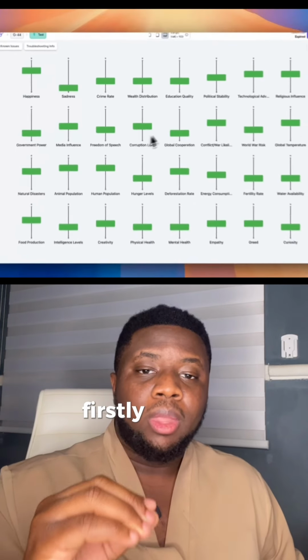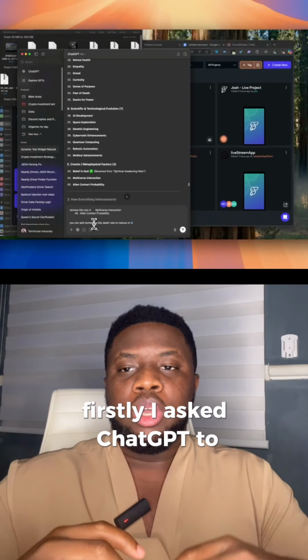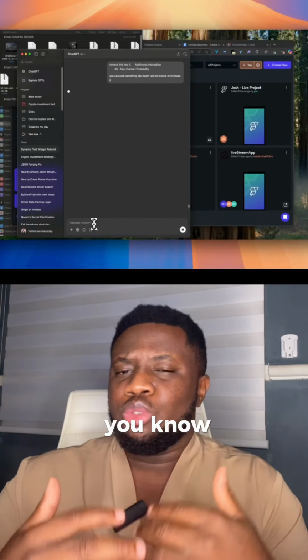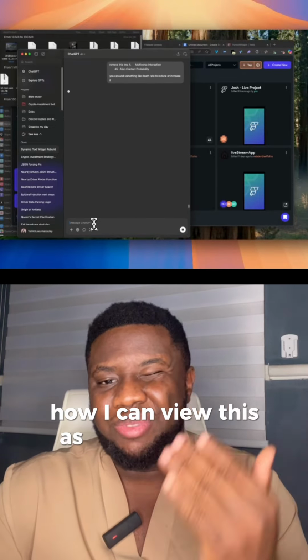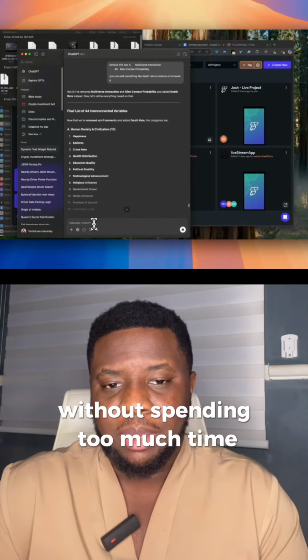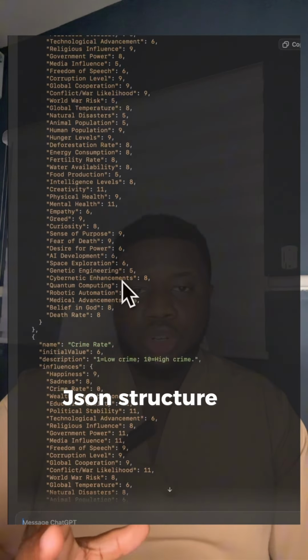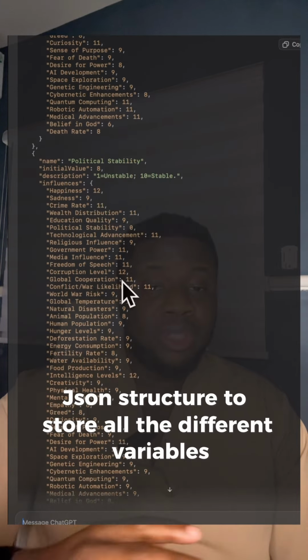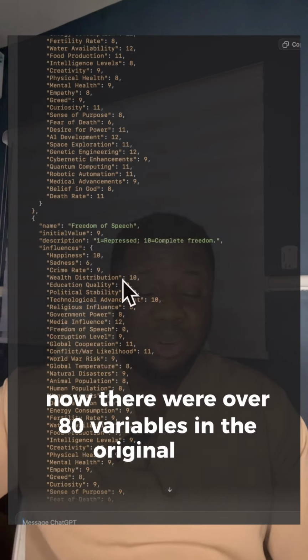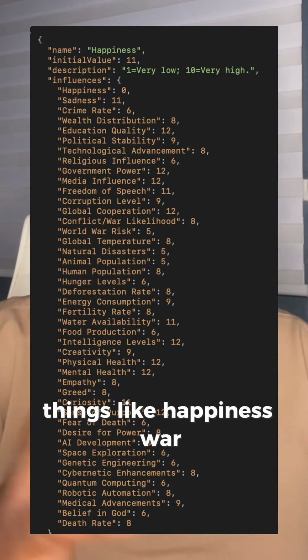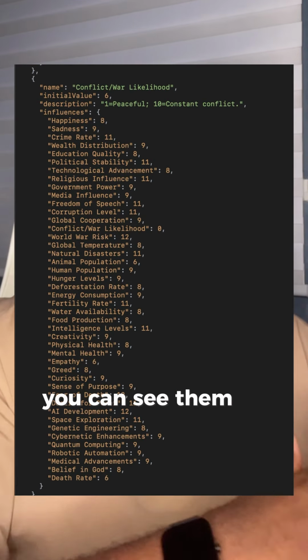So firstly, I asked ChatGPT to create a system or a structure for me that will show me how I can build this as fast as possible without spending too much time. And after some back and forth, we came up with this JSON structure to store all the different variables. Now there were over 80 variables in the original one. I decided to just stay with 44 variables, things like happiness, war, conflict. You can see them on the screen.